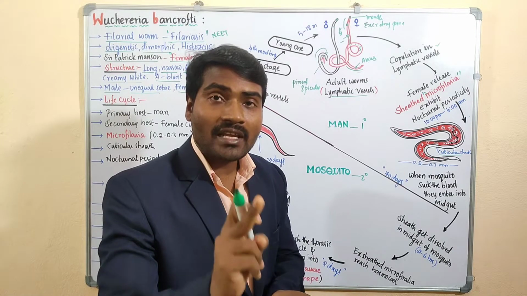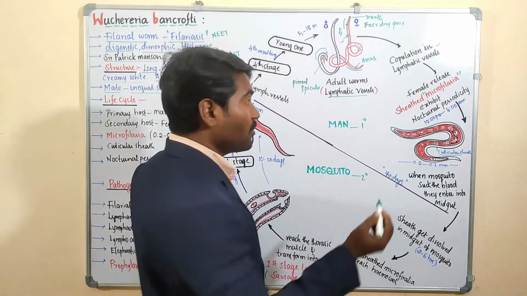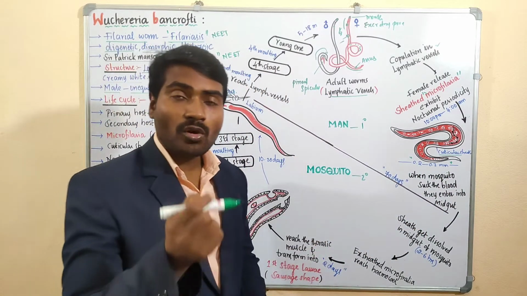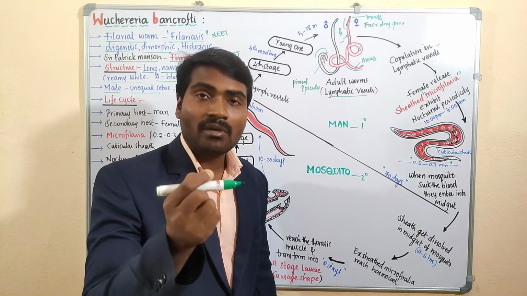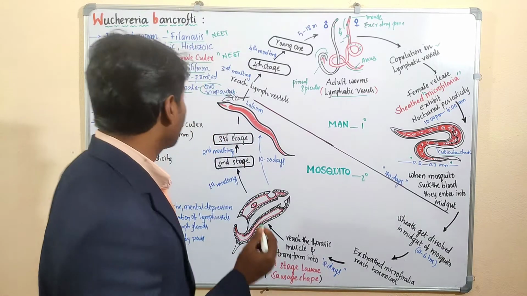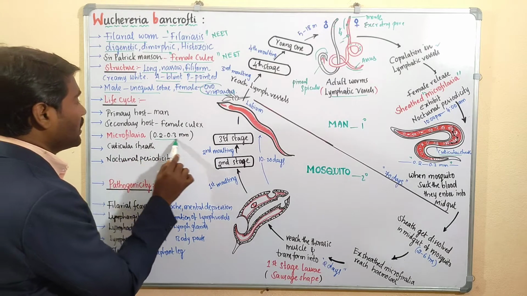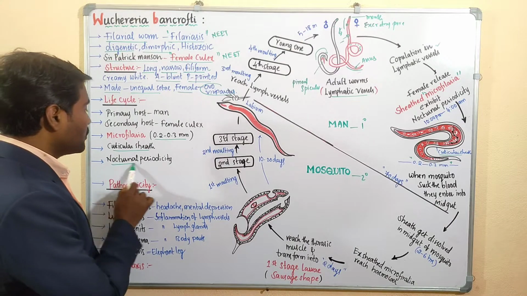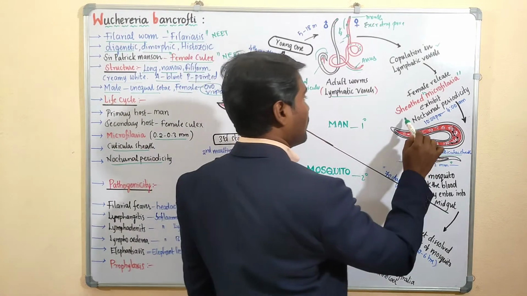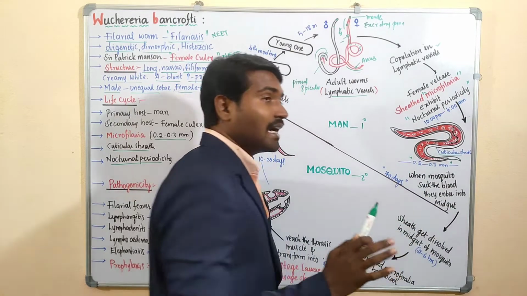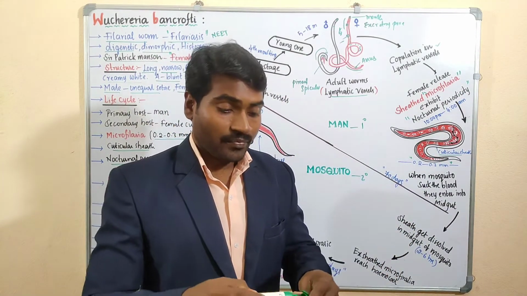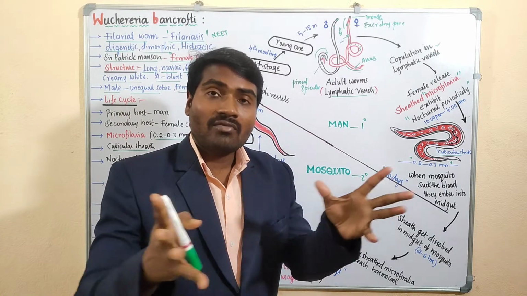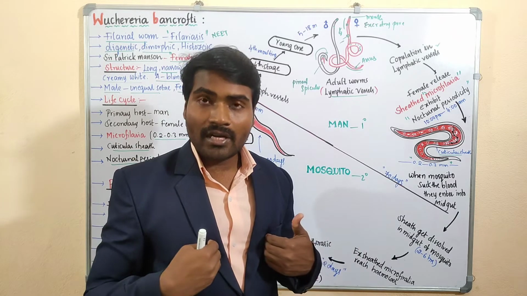Sheathed microfilaria larva. If we talk about its size, 0.2 to 0.3 millimeters. Very small. Here also it is mentioned, microfilaria 0.2 to 0.3 millimeters. The cuticular sheath is present and it shows nocturnal periodicity. What is meant by nocturnal periodicity? After releasing the larvae into the lymph vessels, they rupture the wall of the lymph vessels, then enter into our blood circulatory system.